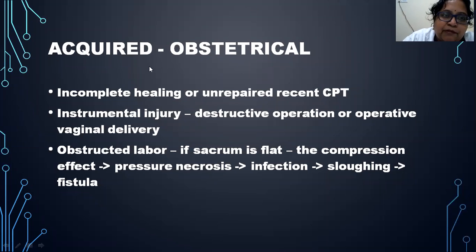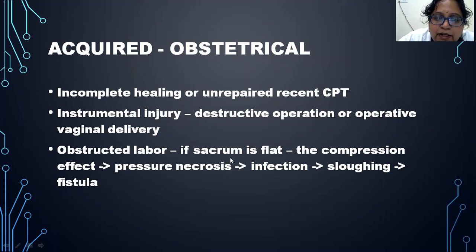So what are the acquired causes? Mostly obstetrical causes, where there is incomplete healing or unrepaired recent complete perineal tear, or instrumental injury during destructive operations or operative vaginal delivery. Destructive operations are craniotomy operations done for the after-coming head of the breech, or in case of shoulder dystocia, and operative vaginal deliveries are by forceps.